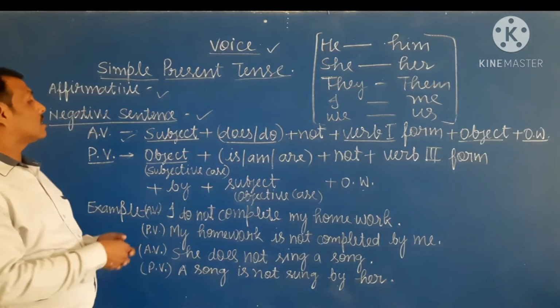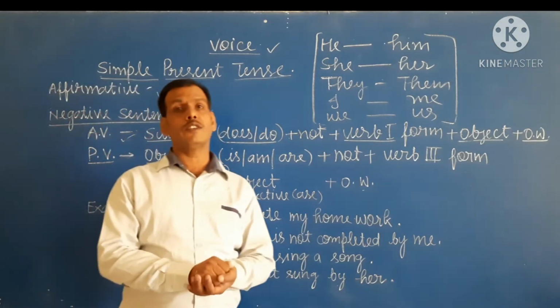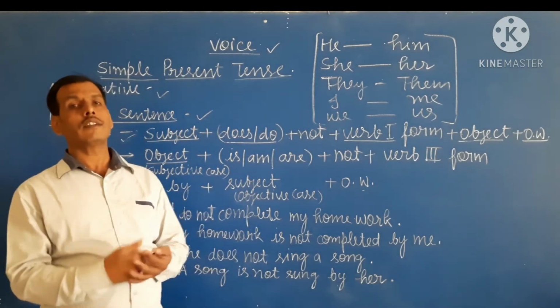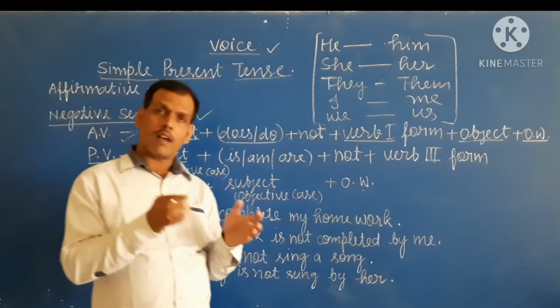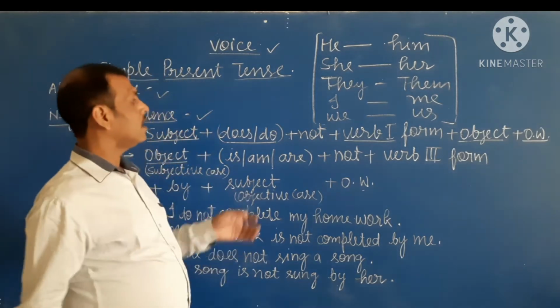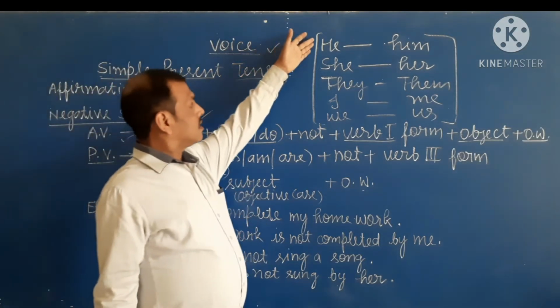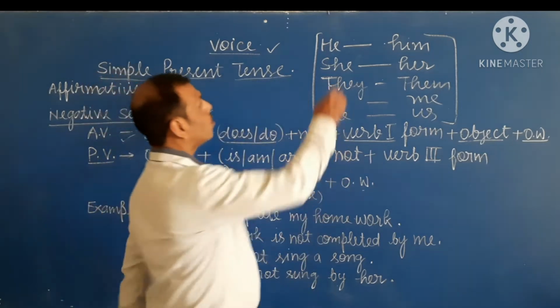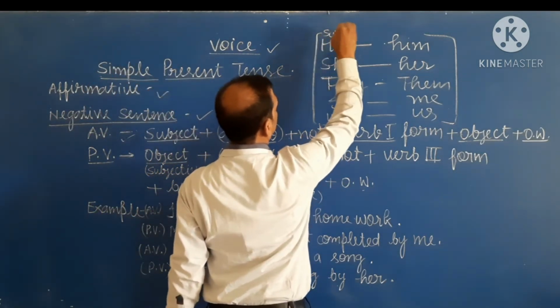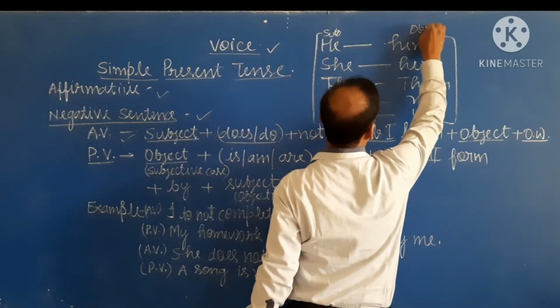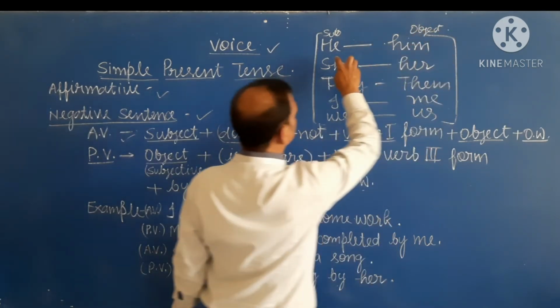Dear student, in my previous video some students asked what is subjective case and what is objective case. So this is a chart that shows the subjective case and the objective case.